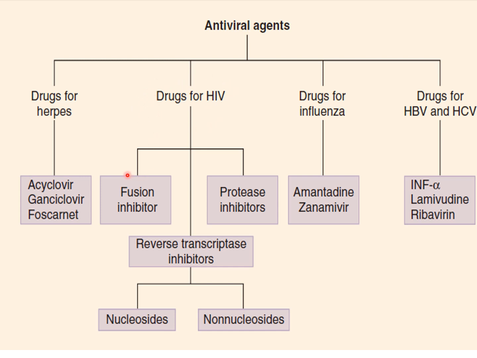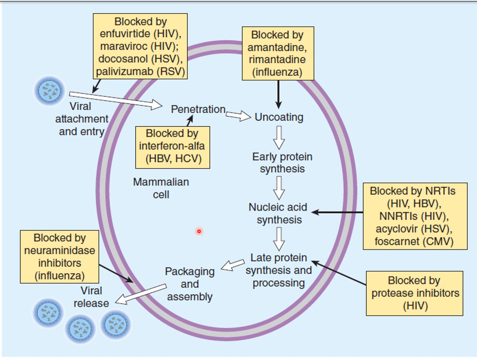There are various drugs inhibiting various enzymes and steps, like fusion inhibitors and protease inhibitors. Then we have RTIs, which are reverse transcriptase inhibitors, of two types, nucleoside and non-nucleoside RTIs. This is again the very important diagram which we discussed yesterday as well.